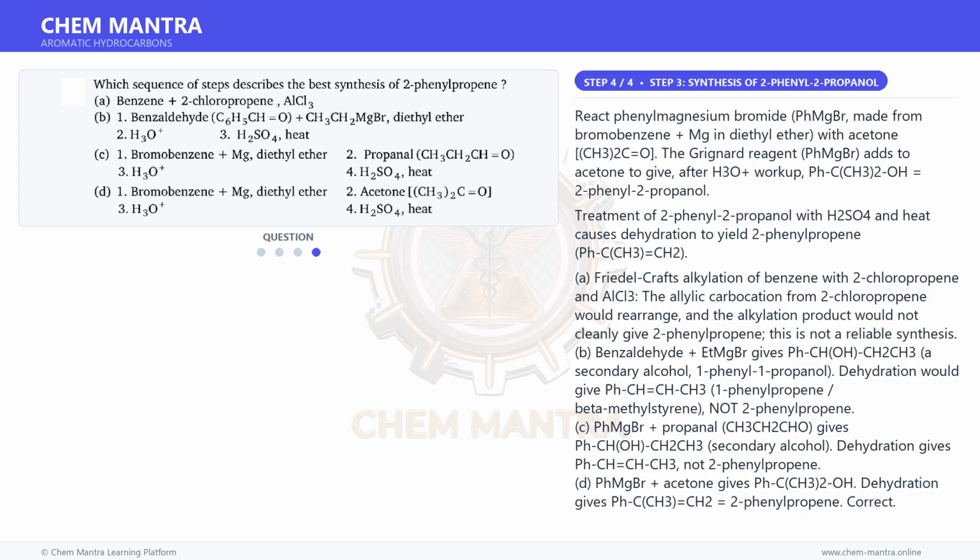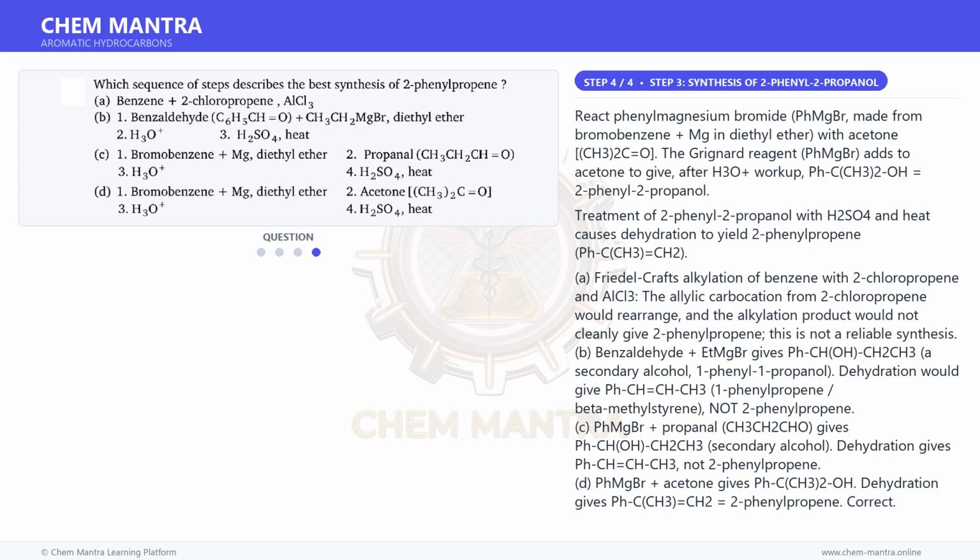And for the final step, react phenylmagnesium bromide, PhMgBr, made from bromobenzene plus Mg in diethyl ether, with acetone, CH3C(=O)CH3. The Grignard reagent, PhMgBr, adds to acetone to give, after H3O+ workup, PhC(CH3)2OH, 2-phenyl-2-propanol. Treatment of 2-phenyl-2-propanol with H2SO4 and heat causes dehydration to yield 2-phenylpropene, PhC(CH3)=CH2.